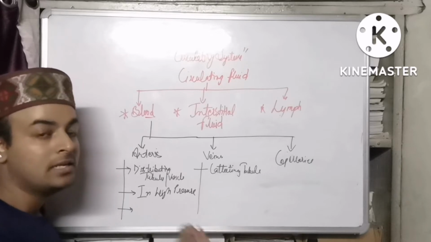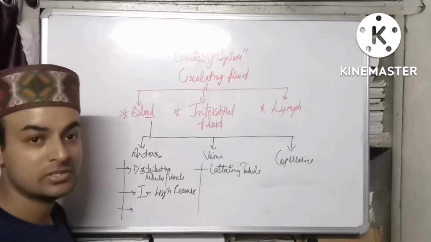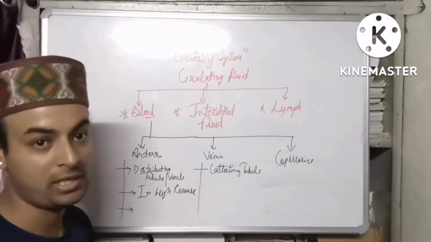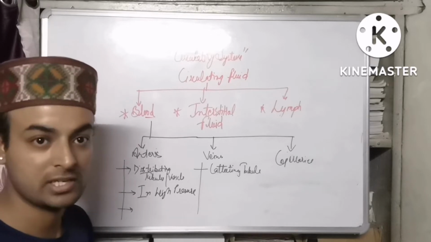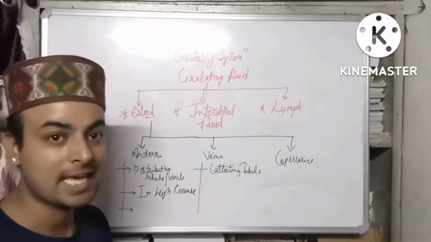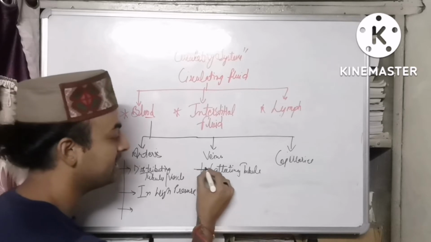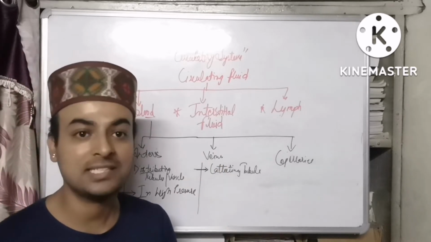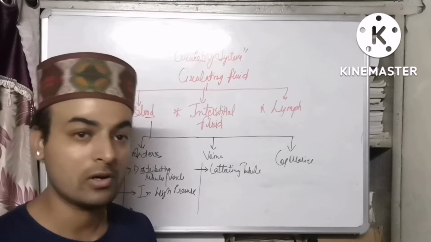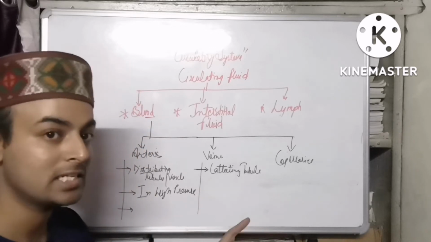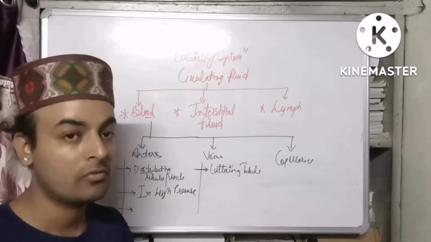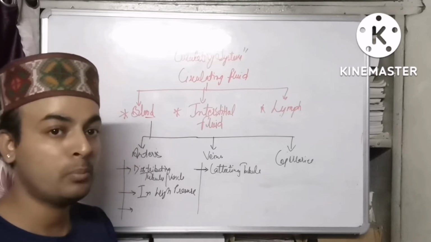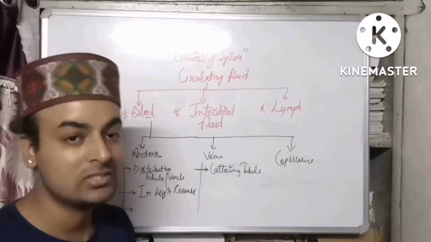The cells will take up the mineral ions and oxygen from it, and now the blood is without any oxygen. So the blood is deoxygenated. There is no oxygen inside the blood. That blood is being carried by the veins into the heart. Now the heart will again send the blood into the lungs for oxygenation. So these are collecting tubules. These will collect the blood from different parts of the body and will pour that blood into the heart's chamber.